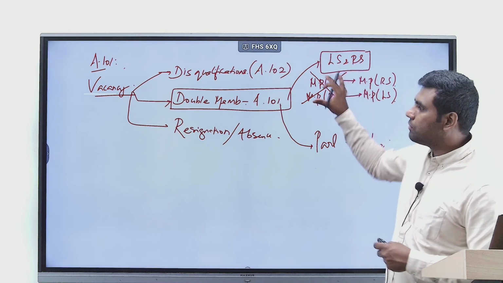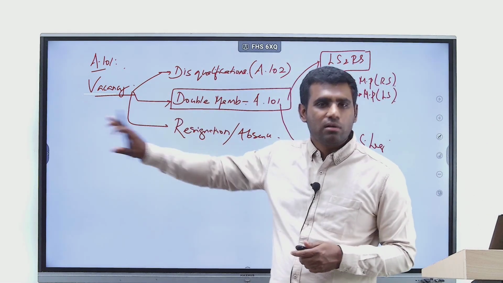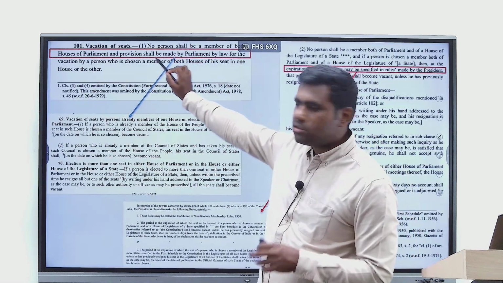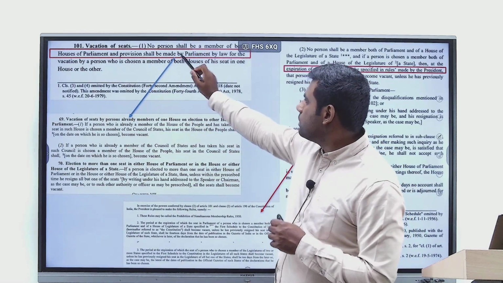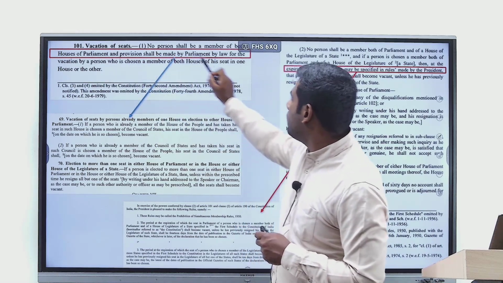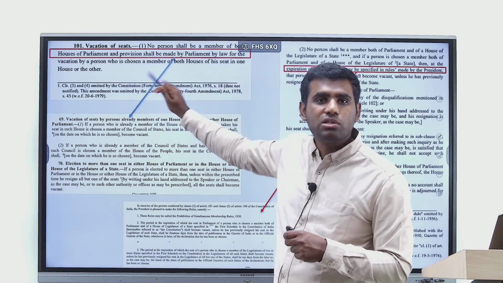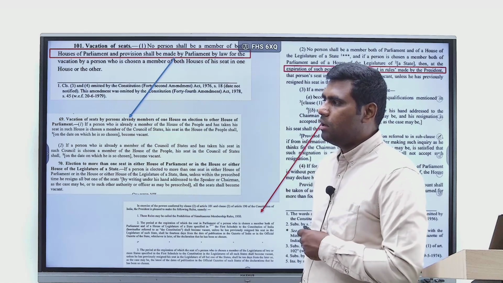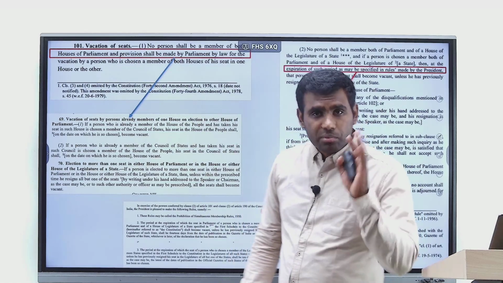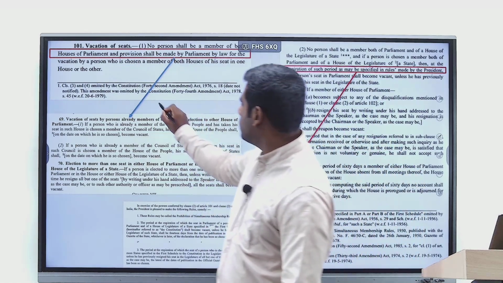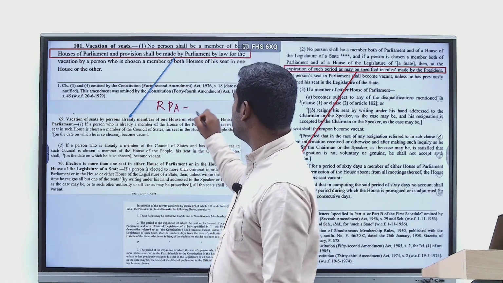So where is this given? Is it given in Article 101? No. That's the nuance that I want you to focus on. It says that Parliament by law shall make provisions regarding this double membership, right? And has Parliament made a law for that purpose? Yes, it has, which is called the Representation of People's Act 1951.